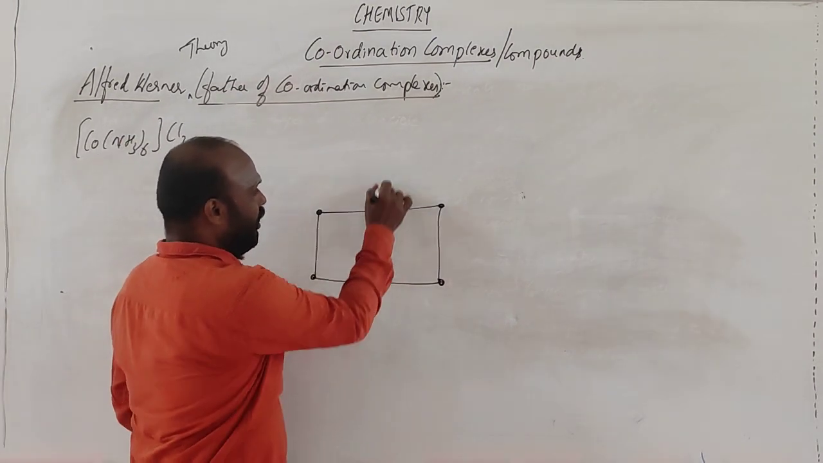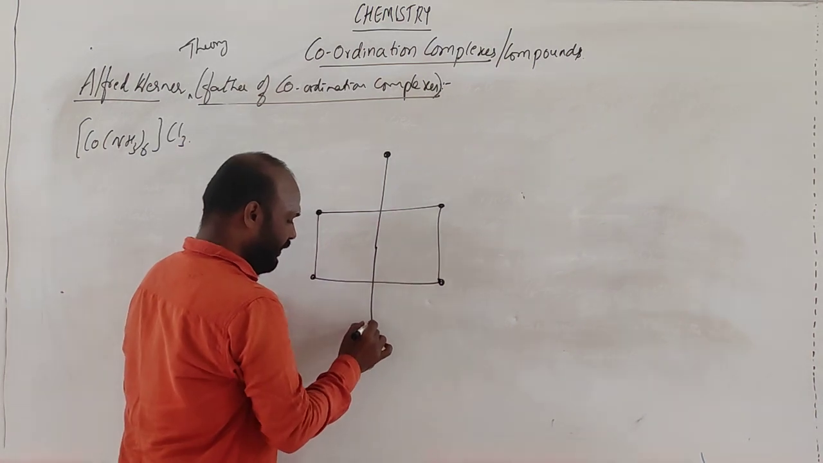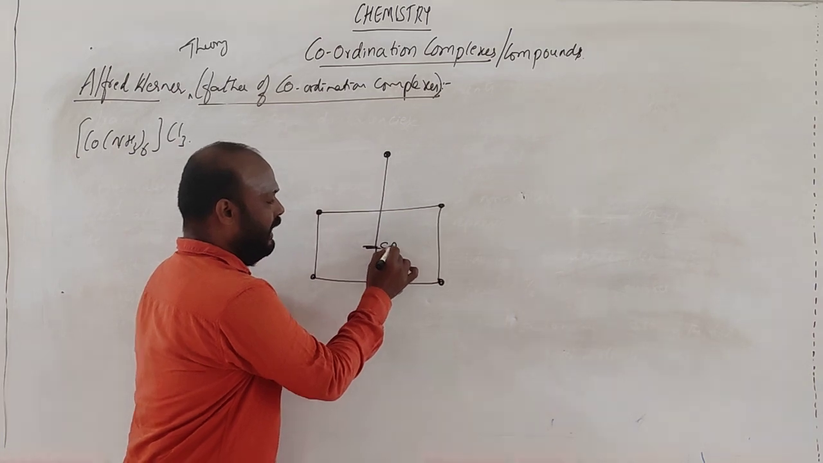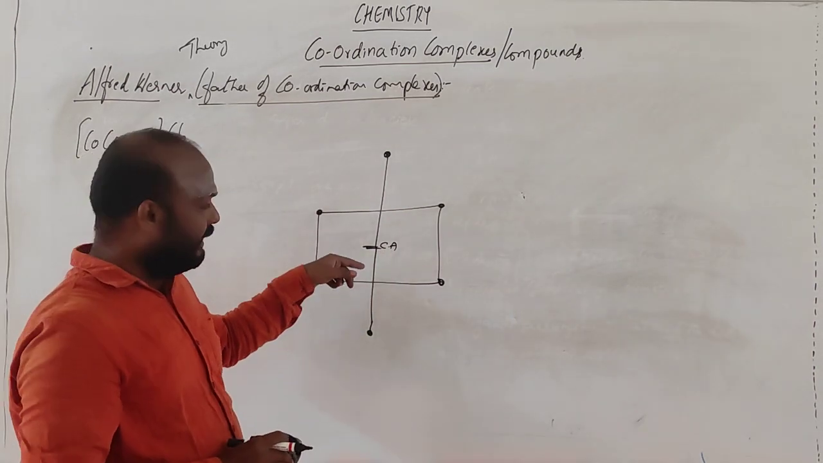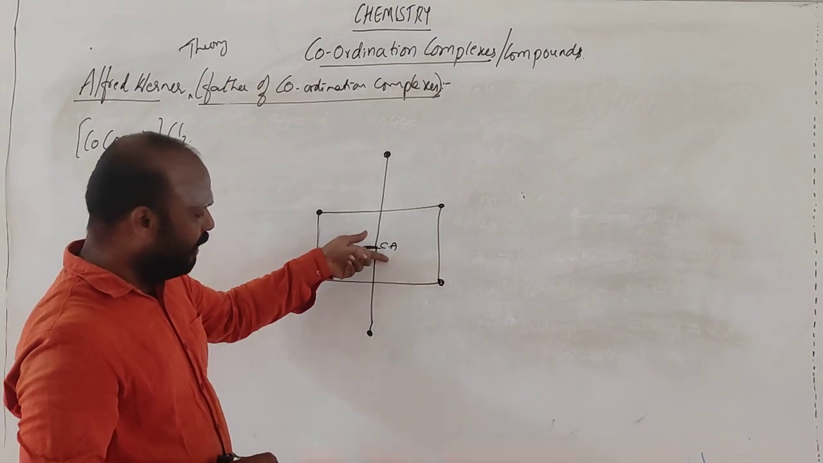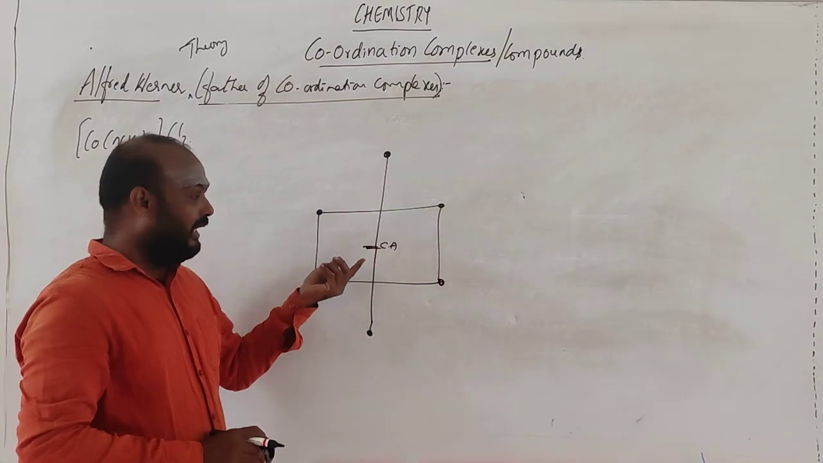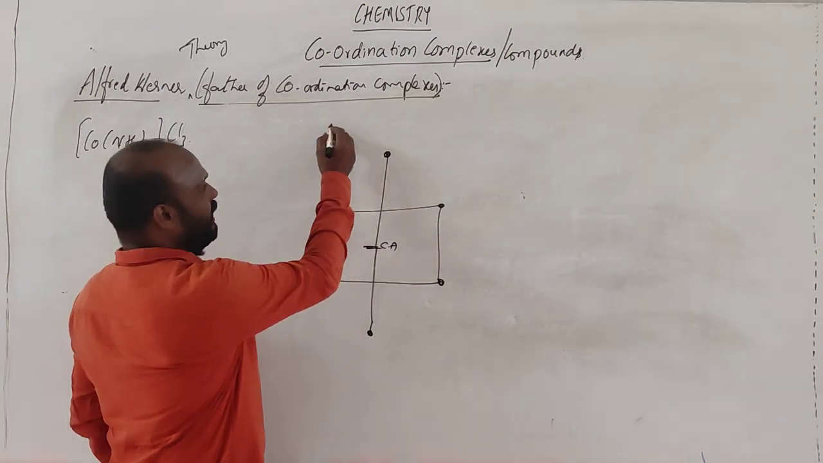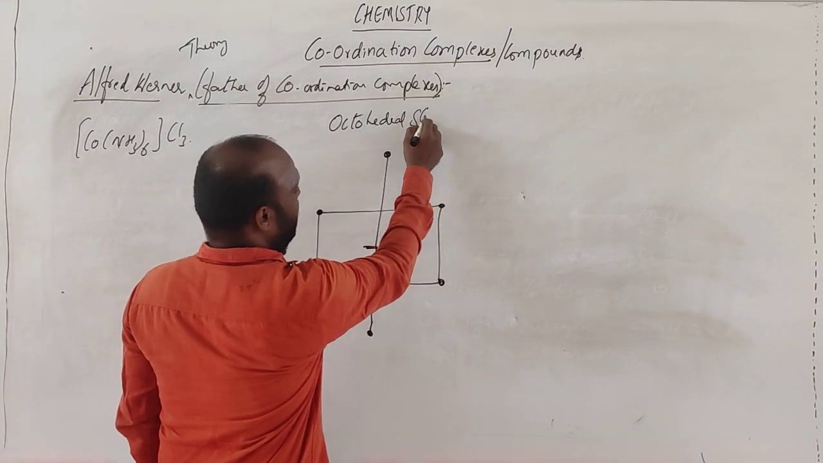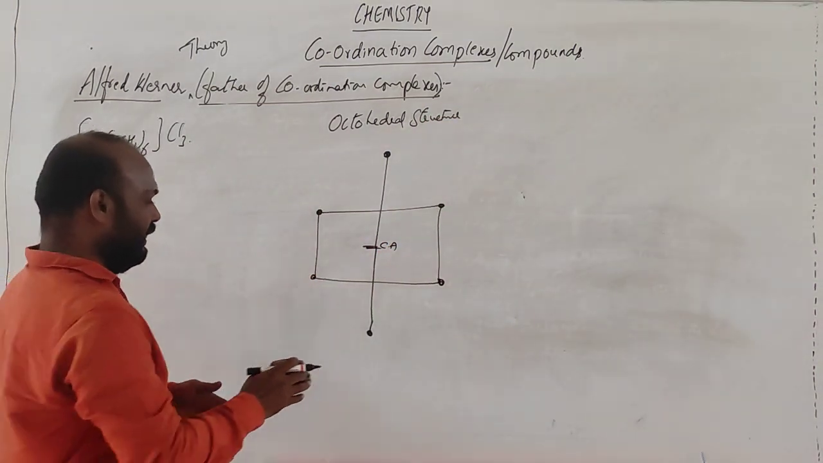If I draw a line to the top, one particle is present here at the bottom, and one particle is present here. This is the central atom. The central atom is present at the center of the square. Above the central atom you have one particle, and below it one more particle, right? Surrounding it you have four. This structure is called an octahedral structure, or octahedral geometry.